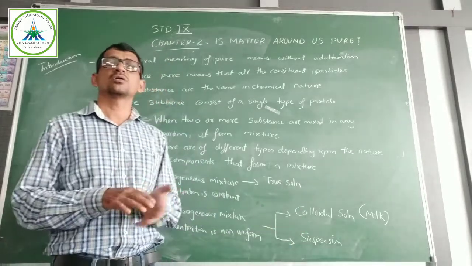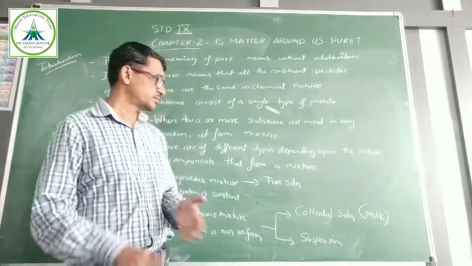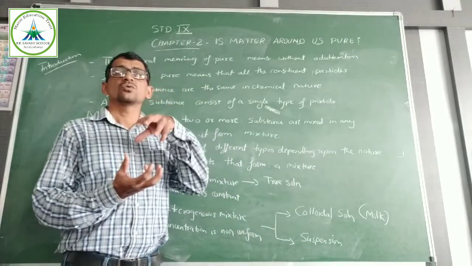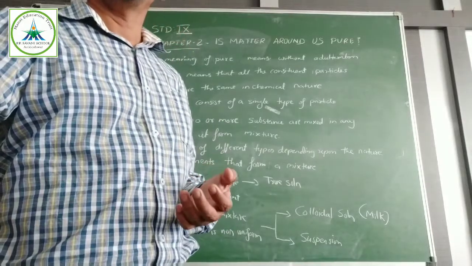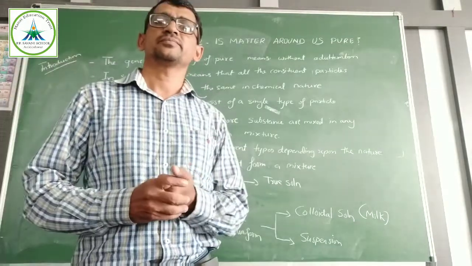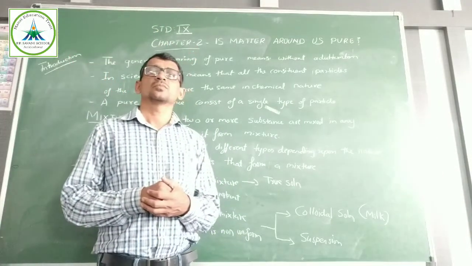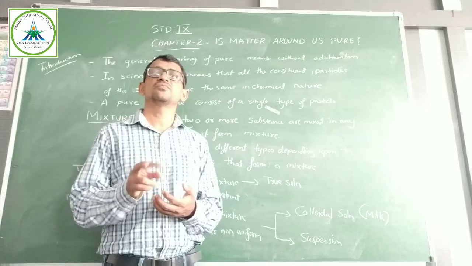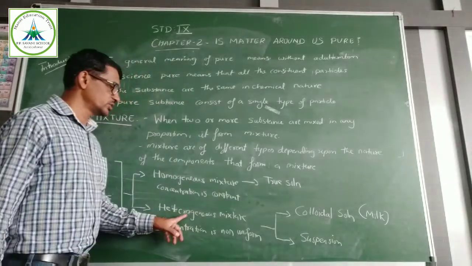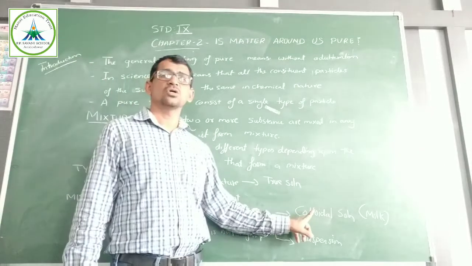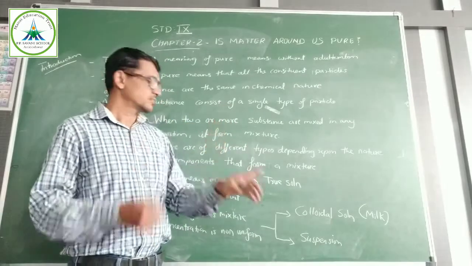And colloidal solution means what? Particles are there, but there is no effect of gravity. For example, milk. If water is added to milk, milk will spread in the whole solution and its concentration is constant throughout, but the phase is different. Milk means protein. It is added in the water, then it forms a heterogeneous mixture. Protein plus water is known as a colloidal solution. Light will not pass through a colloidal solution, it will reflect. That is colloidal.